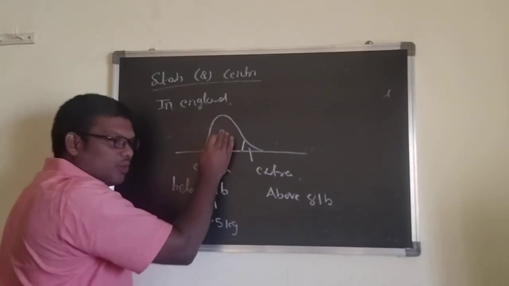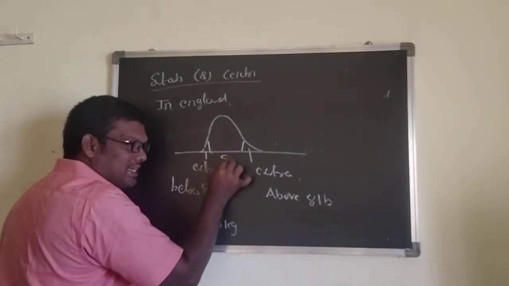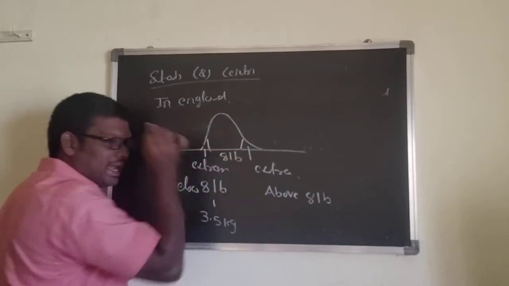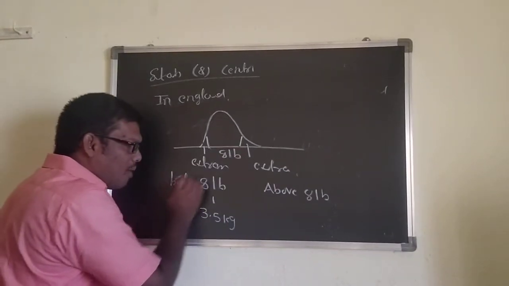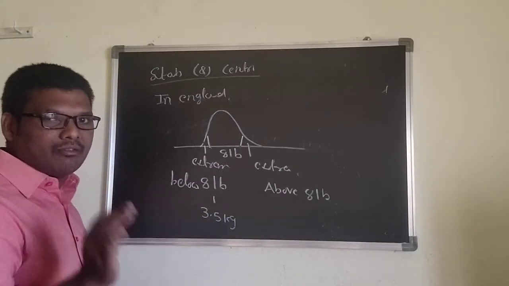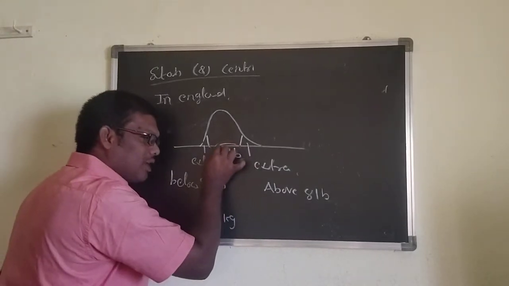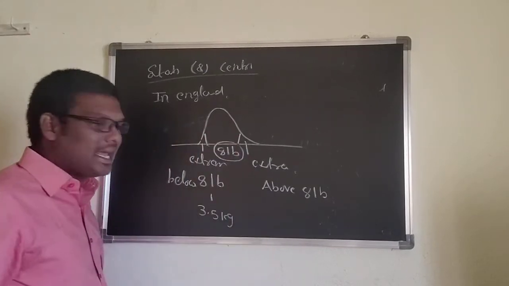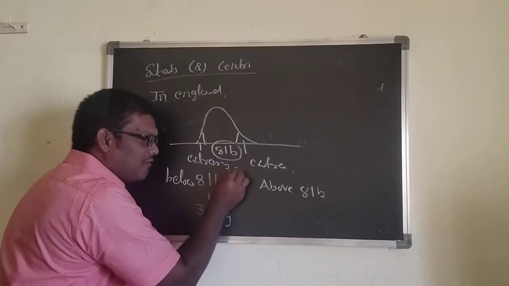This is the average one. In this condition, the baby weight is 8 lb. Now among these three weight conditions, which baby can survive? The one having average weight, that is 8 lb, which is 3.5 kg.